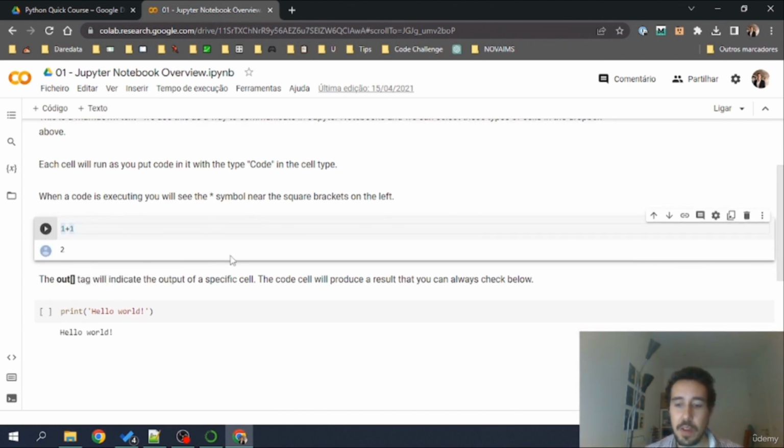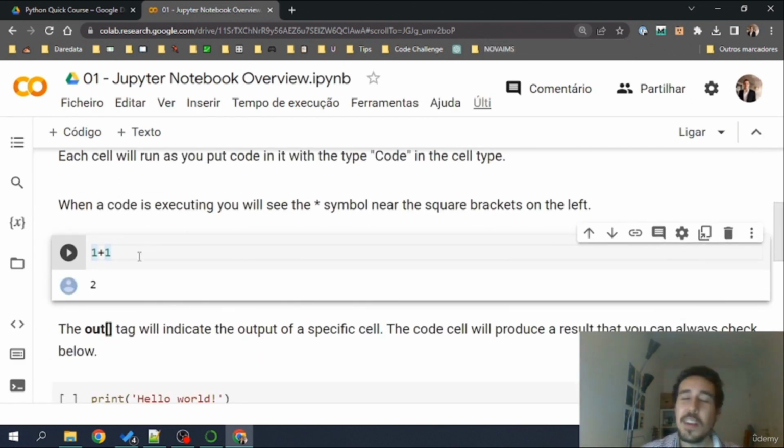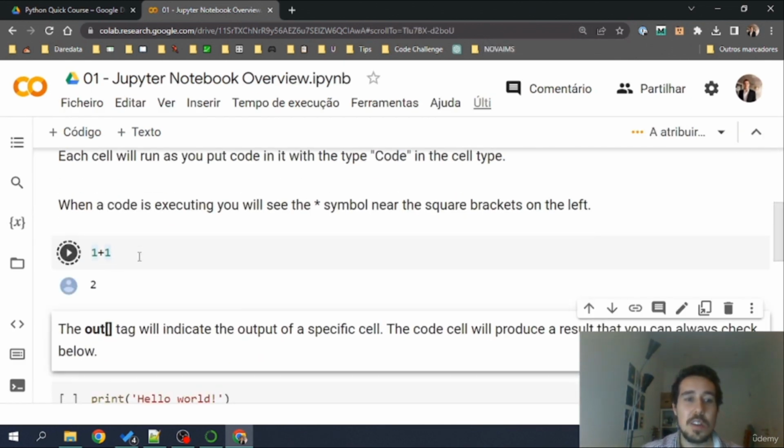Okay, so when we have the Jupyter Notebook overview, you'll see how we can run code, but instead of running code inside Jupyter, you'll run it here on the Google Colab environment. For example, 1+1, let me also zoom in on this one. 1+1, if I run with Shift+Enter or Control+Enter, this code will execute and I'll have in the output 2.